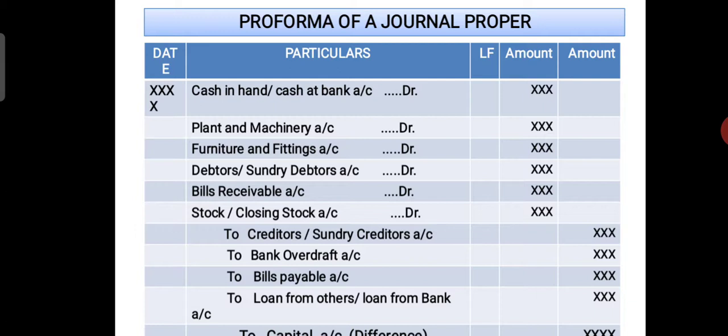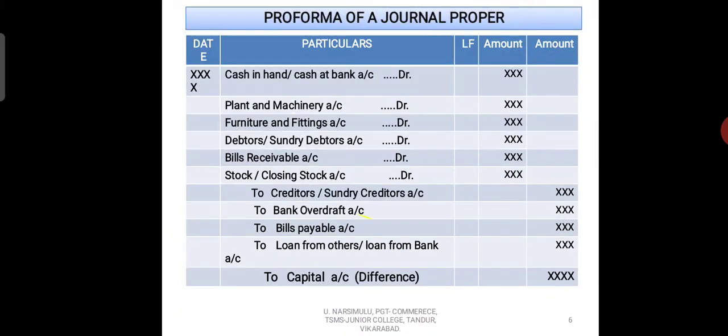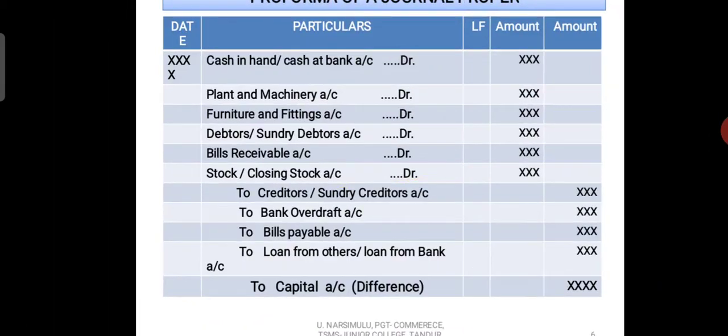And see here students, after writing the total assets and total liabilities, you have to find the capital amount. This is the difference figure: from the total assets, if you deduct the total liabilities, you get the capital amount. That can be recorded in the credit column of the entry.